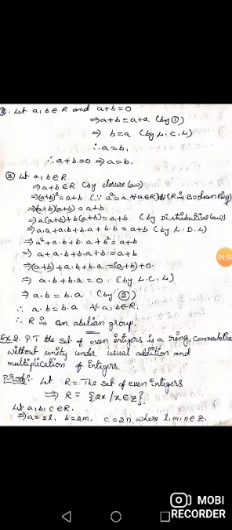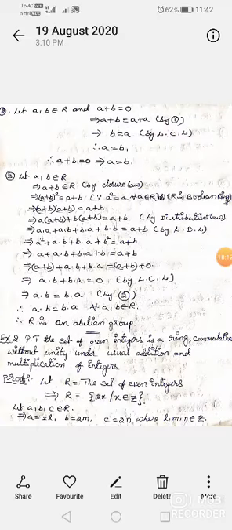We apply the distributive laws on the left hand side, so that a into (a plus b) plus b into (a plus b) is equal to a plus b. Bracket means multiplication, so a into a plus a dot b plus b dot a plus b into b is equal to a plus b. a into a gives a square, and b into b gives b square.